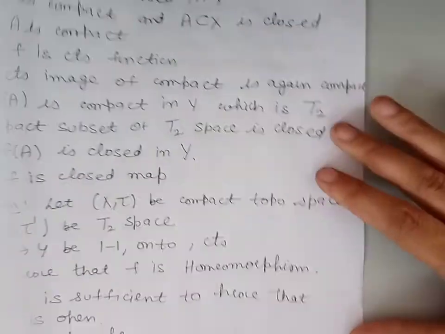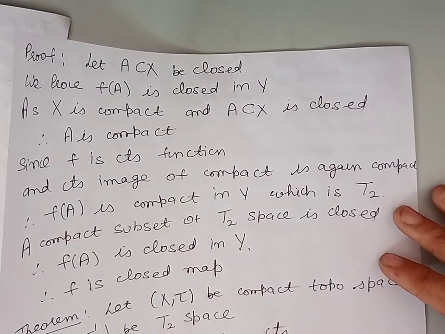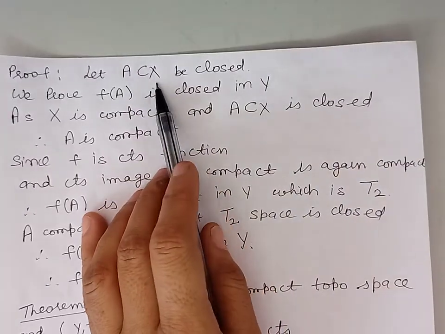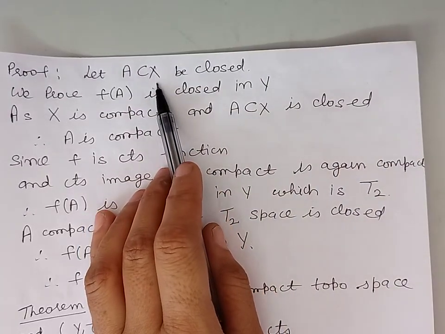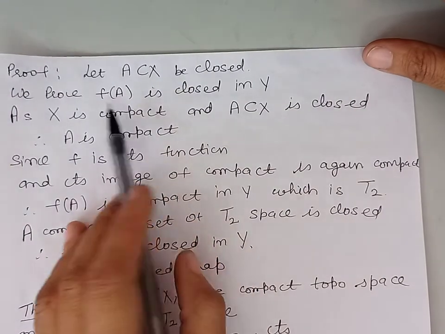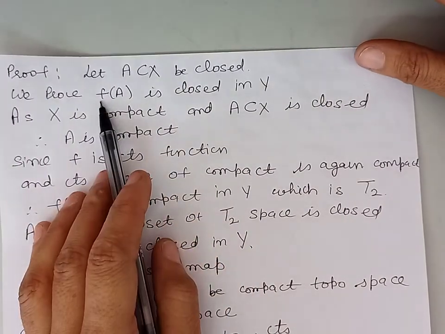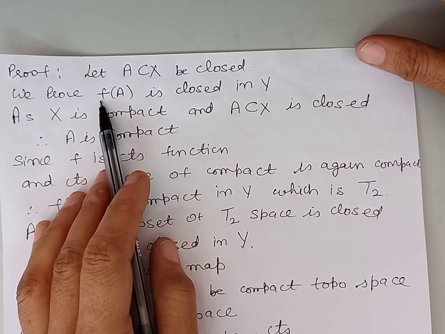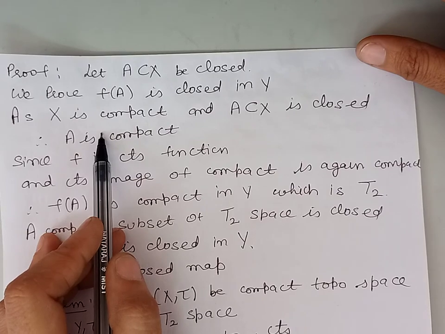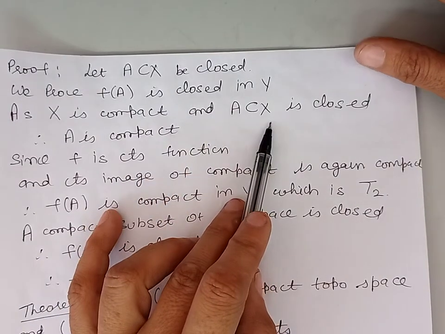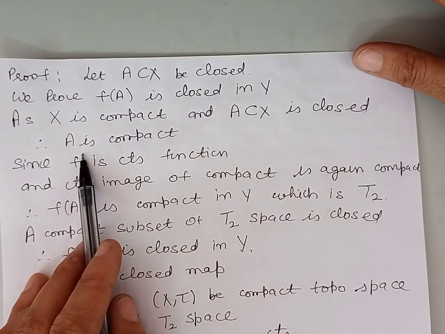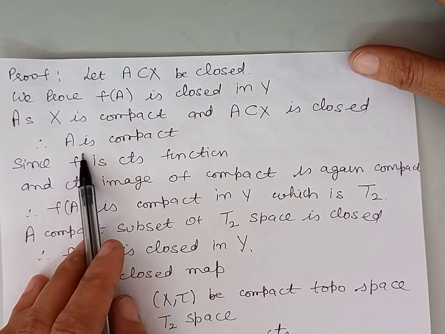So let us take a closed subset of X. Let A, a subset of X, be closed. We have to show that the image of A under the function f is closed in Y. Now, because X is compact and A is a closed subset of X, A will be compact, because a closed subset of a compact set is again compact.